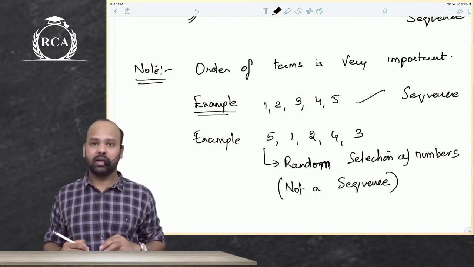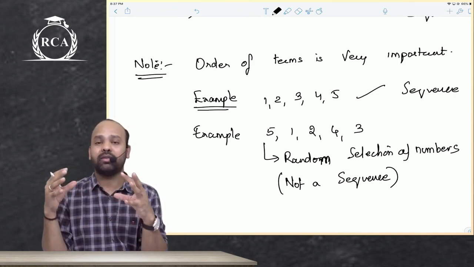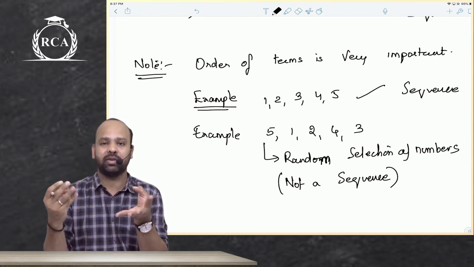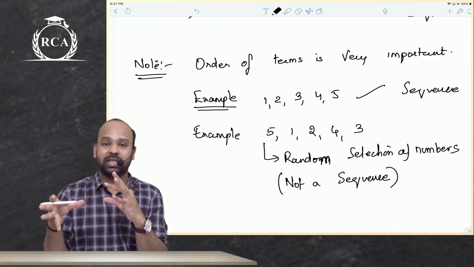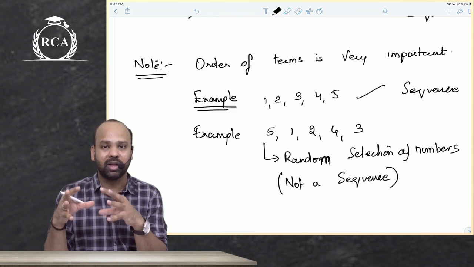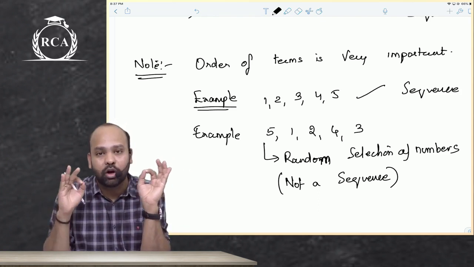Are you understanding? That is why we say that the order of terms is very important when you talk about a sequence. If you mess up the order of terms and write them by jumbling the terms, then obviously it will be difficult for you to establish a relation there. That is why it is very important that you stress the order of terms also.